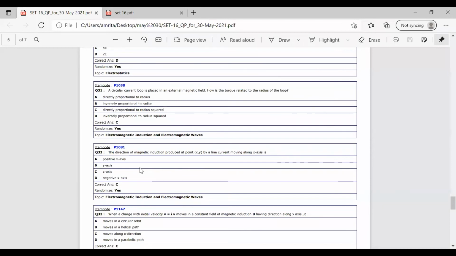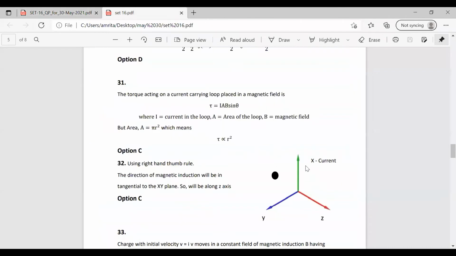And we are given that a point is there in the XY plane. We have to find the direction of the magnetic induction at that point in the XY plane. The question asks for the direction of magnetic induction produced at the point XY by a line current moving along the x-axis. So we can use the thumb rule.